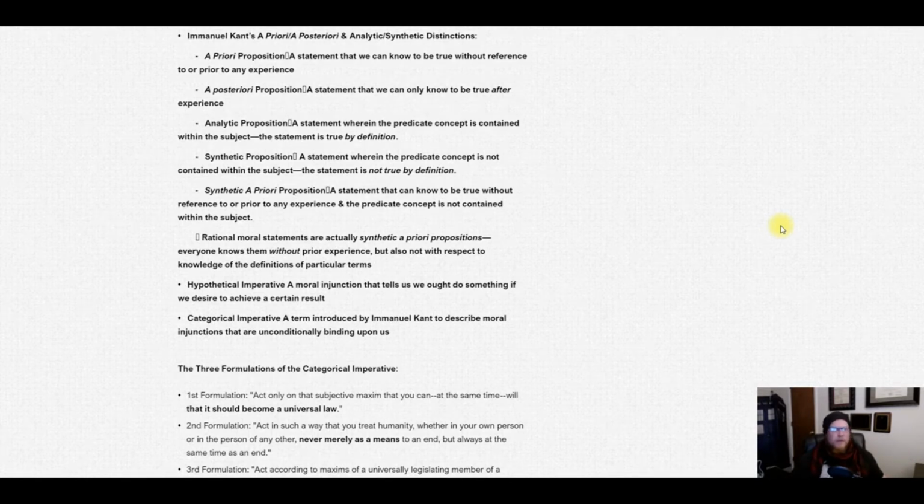How many sides does a triangle have? 3. Is murder right? No. Those are similar kinds of thinking for Immanuel Kant. And for him, this leads him eventually to the conclusion of what he calls the categorical imperative.